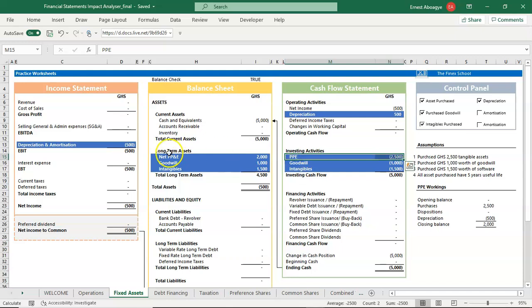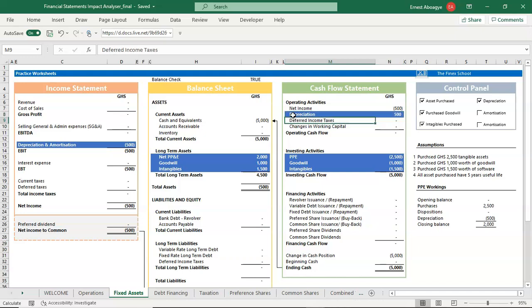So if you allow the impact to flow through the net income without reversing it, what it means is that you are doing a double count. And that is why we add back these notional charges, the depreciation and the deferred income taxes. They are charges to the income statement, but they are not real cash outflows, and that's why we call them notional charges. It's purely for decision-making purposes, and that's why we do that.